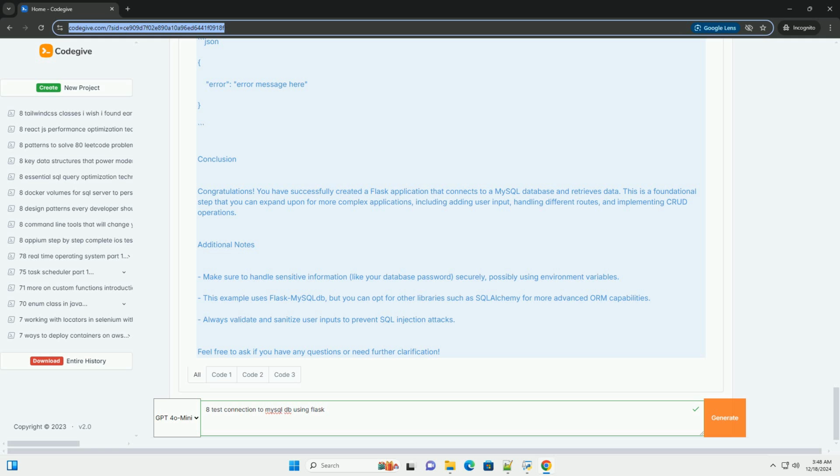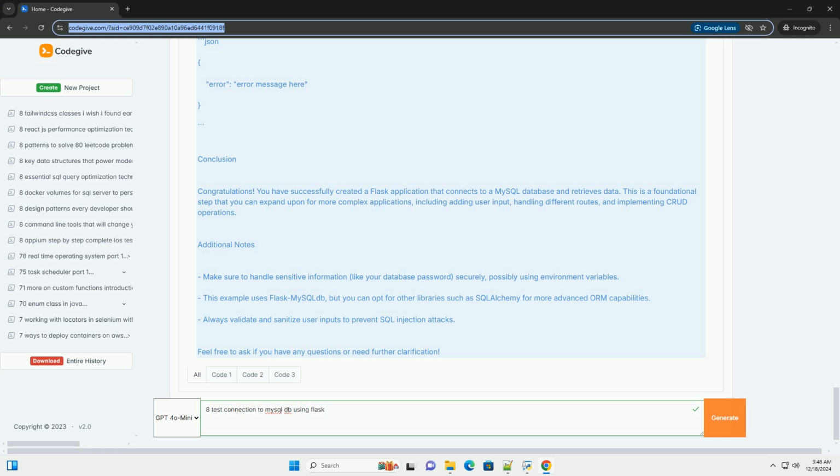Step 6. Handling errors. If there are any issues connecting to the database, you should see an error message in JSON format.